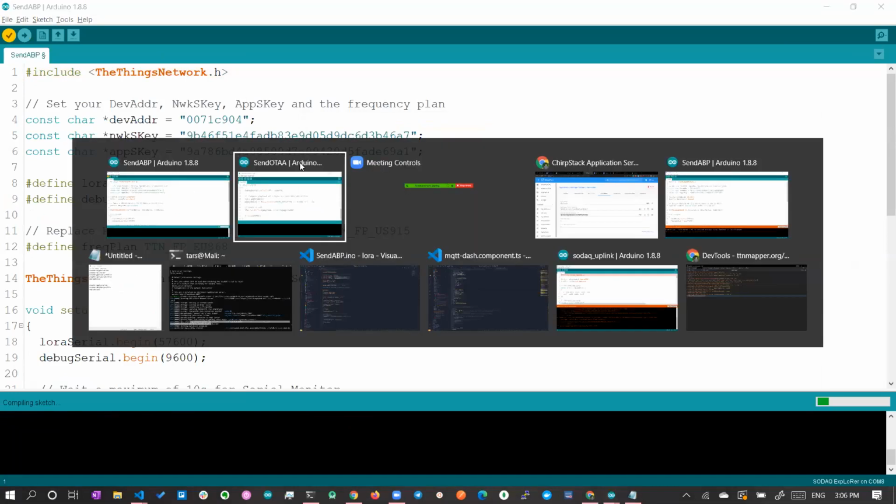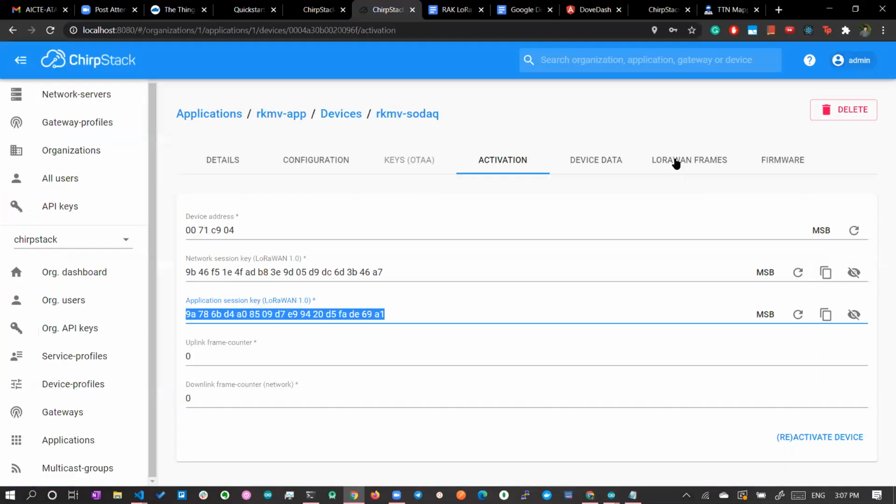Okay, so once it is done, you will be able to see the live LoRaWAN frames here. These live LoRaWAN frames will be sent from the node and received by the gateway, and will be available over here.